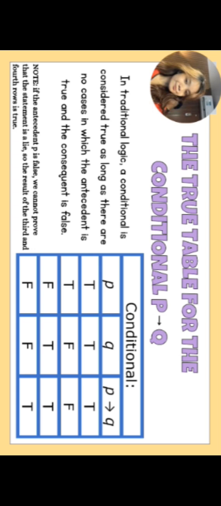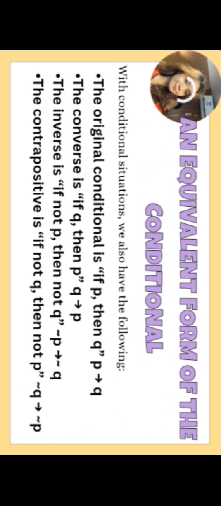Because as you can see here, note, if the antecedent P is false, we cannot prove that the statement is a lie. So the results of the third and fourth rows are true.